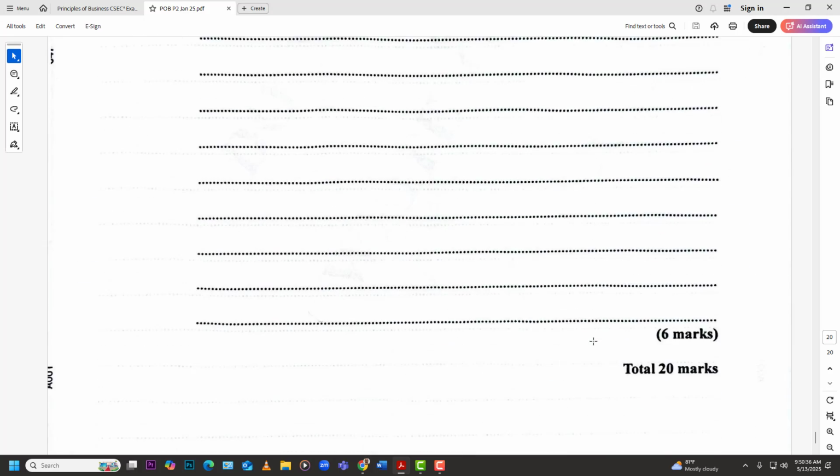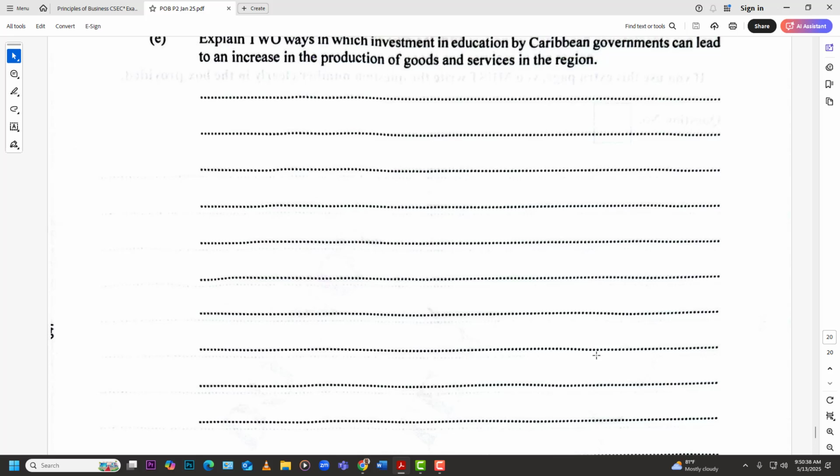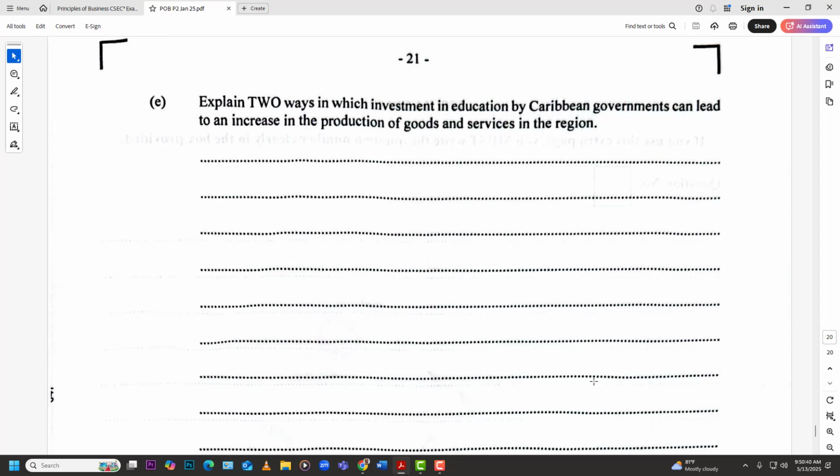All right, the last question on this paper, the January 2025 paper, is this one. Explain 2 ways in which investment in education now by Caribbean governments can lead to increase in production of goods and services in the region. So that one is a little more straightforward. So, of course, education means that you are developing your workforce, developing your human capital.